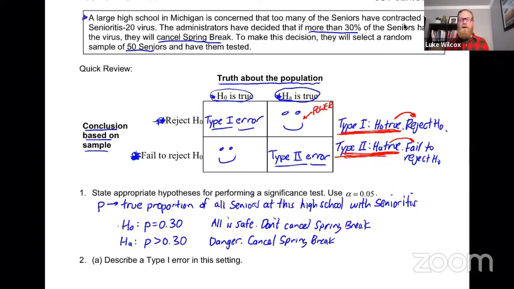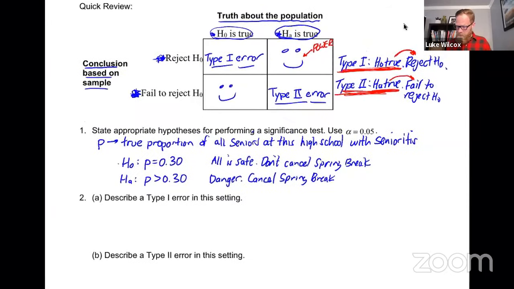Okay, now that we have our hypotheses clearly defined, we are ready to talk about errors, type 1 error and type 2 error. So let's start with the type 1 error. And remember, for a type 1 error, the short definition is the null is true and we've made a mistake. The mistake would be to reject the null hypothesis. So here's the way I think about it. The null is true, which means this part is true, but we've made the wrong decision. So I'm going to draw an arrow down to the wrong decision here. This is a type 1 error. When the null is true, but we've made the wrong decision and gone with the alternative hypothesis.